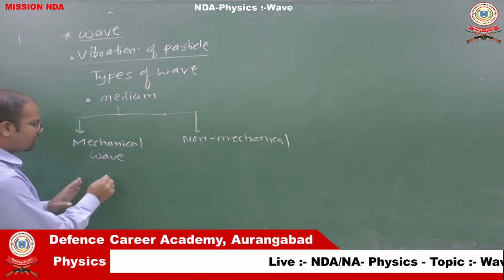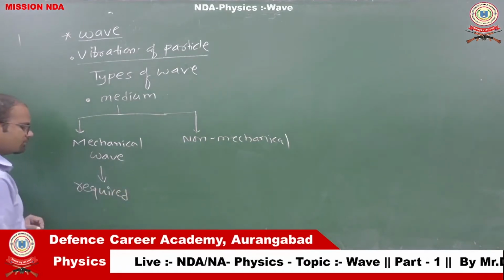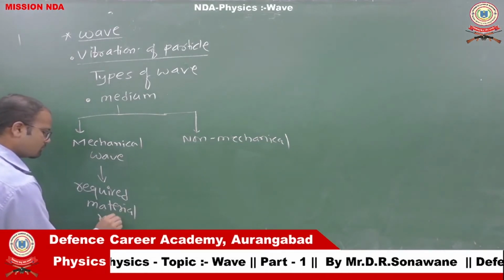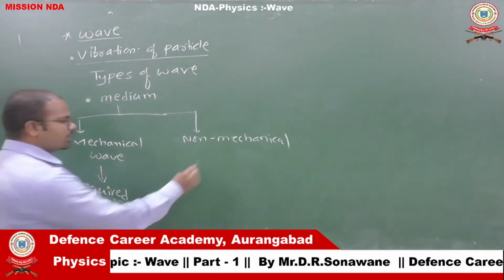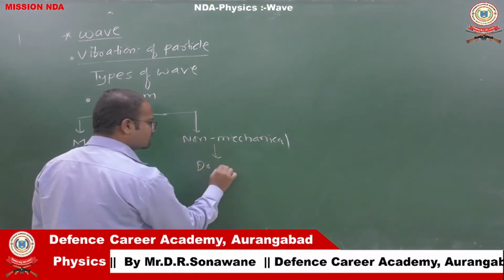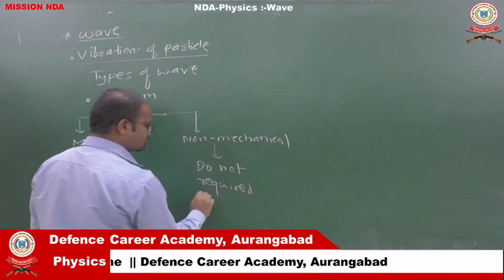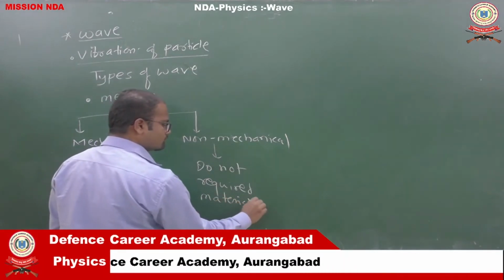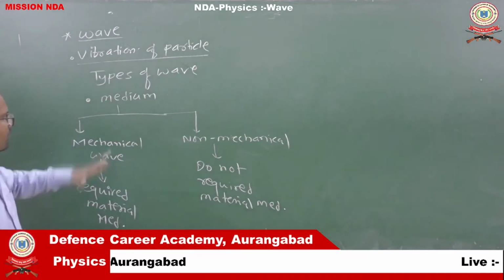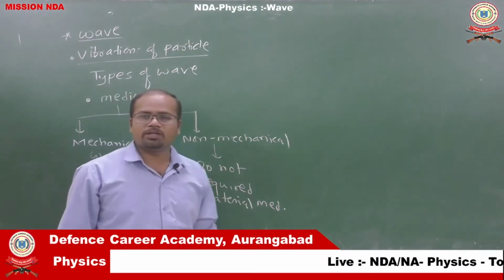Mechanical wave means that wave which requires a material medium to travel, but non-mechanical waves are those waves which do not require a material medium. These are the two types of waves on the basis of medium. One requires a material medium and the non-mechanical wave does not require a material medium.